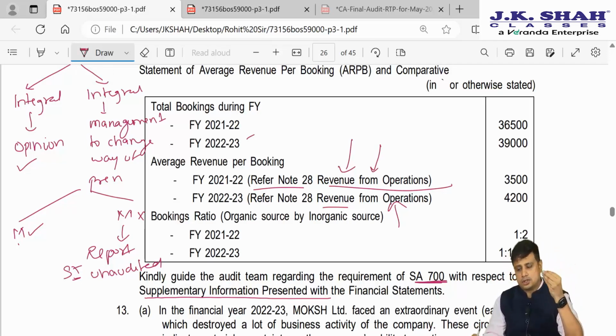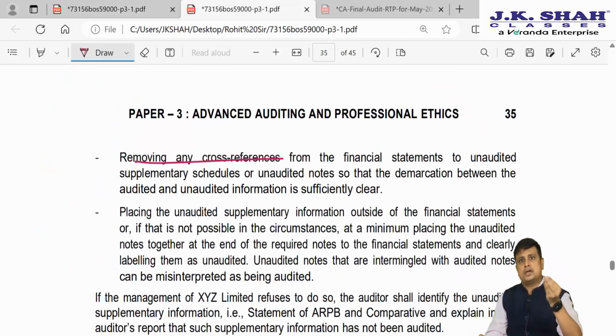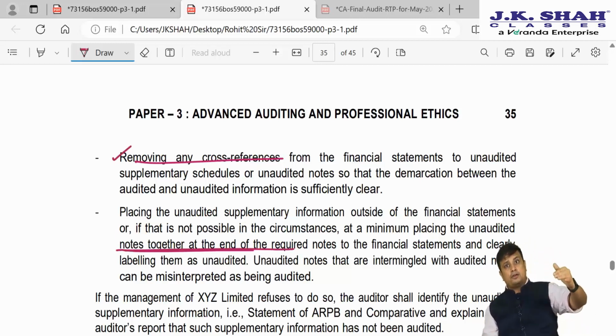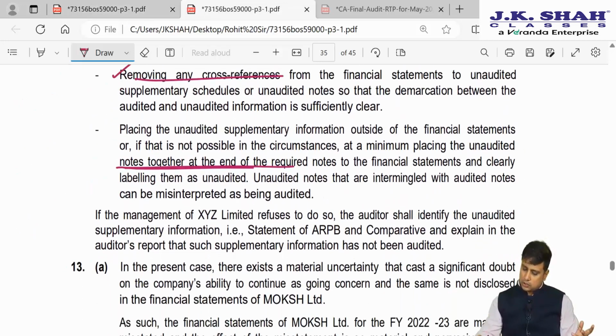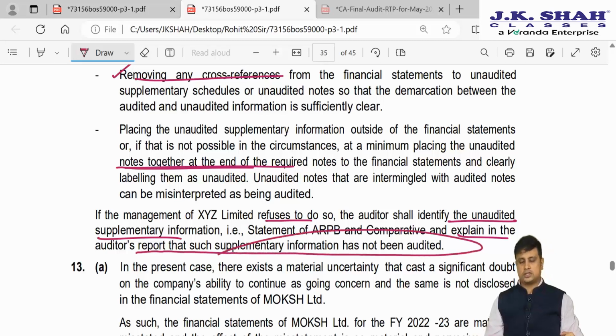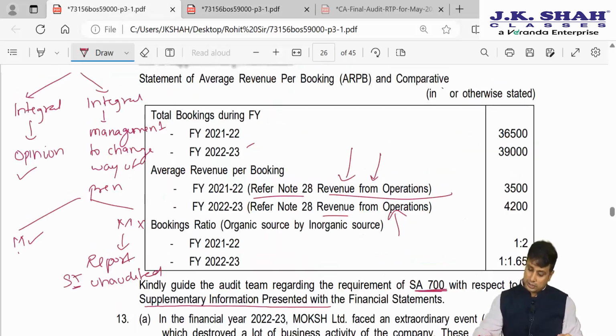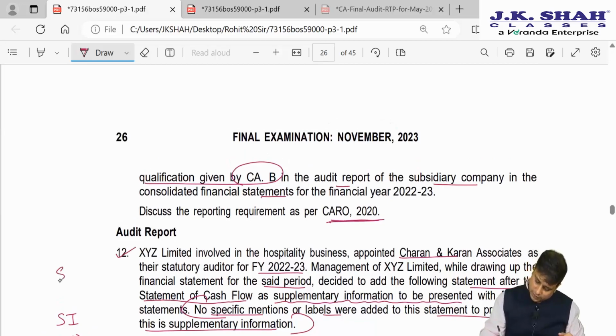So it is represented in such a way that it is a part of the financial statement. So ask them to remove this, or at least put a note there that this is supplementary information and these are unaudited, but there is no note here as such. So if the management refuses, the auditor shall identify unaudited supplementary information and explain in the auditor's report that supplementary information has not been audited. So this was our discussion about SA 700, supplementary information.